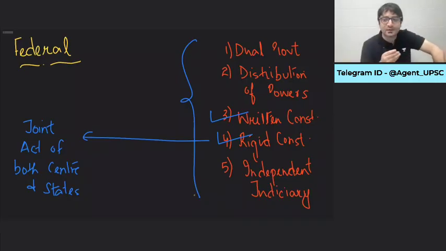But then this Constitution has to be rigid as well. Rigidity does not mean that you can't amend the Constitution, or that it is very difficult to change it. Rigidity in a federal polity means, if at all you need to change the Constitution, it has to be a joint act of both center as well as states. Both have to come together to amend the Constitution.